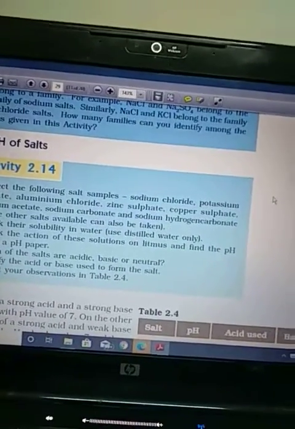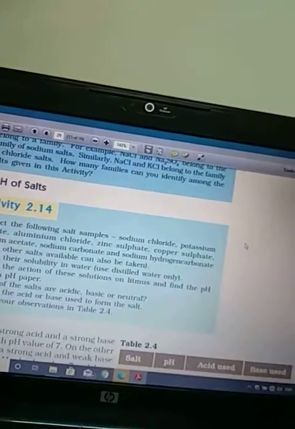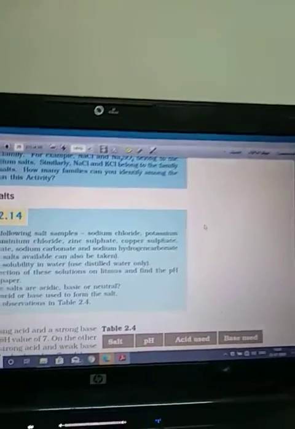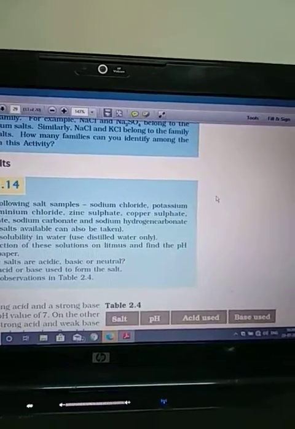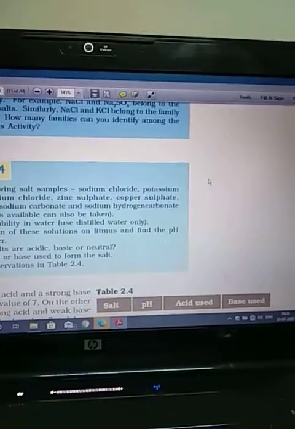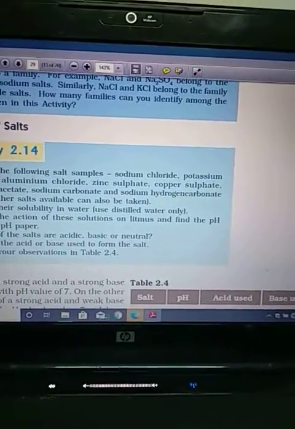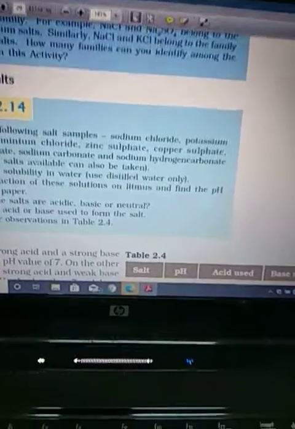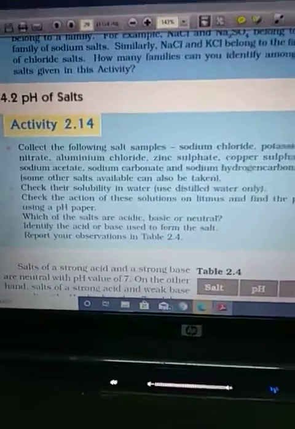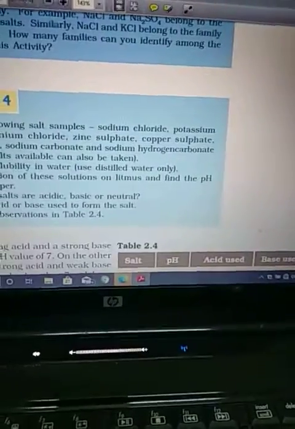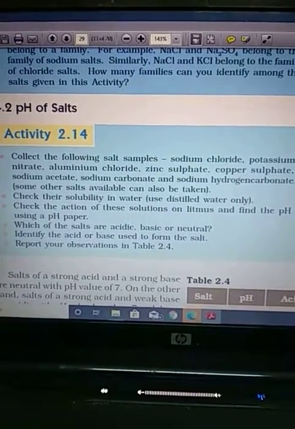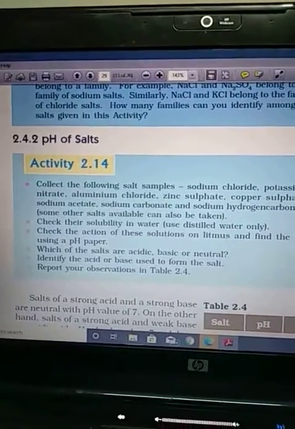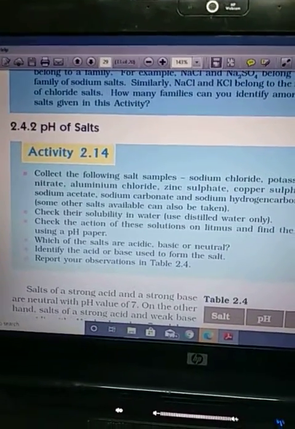It's very important to understand because the strong one always decides, you know very well. Again I am repeating this: your salt is made up of two ions. One comes from the acid and another comes from the base. So that means a salt is formed by the combination of acid and base, or by the chemical reaction between acid and base, right? So listen very carefully.